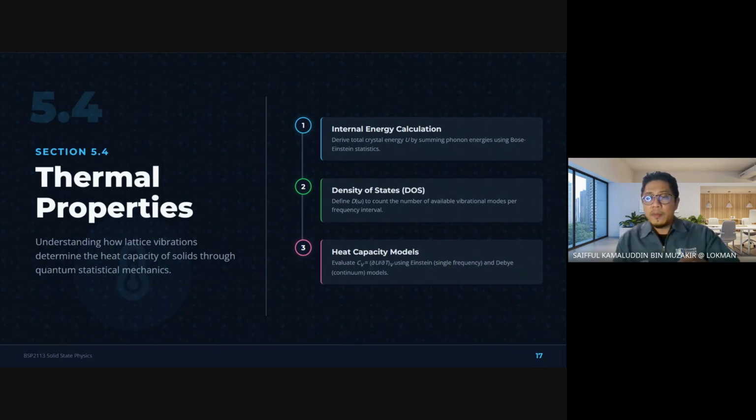So from this point onward, we are going to connect phonons with measurable thermal behavior. First, we will discuss energy distribution. Then we will look at the density of vibrational states. And after that, we will study the Einstein model and the Debye model. And finally, we will compare how well they describe real solids.